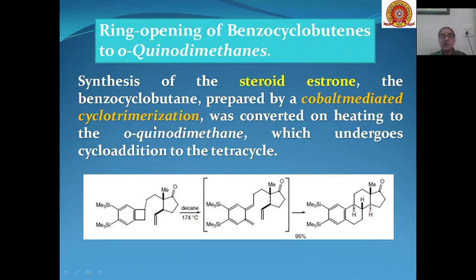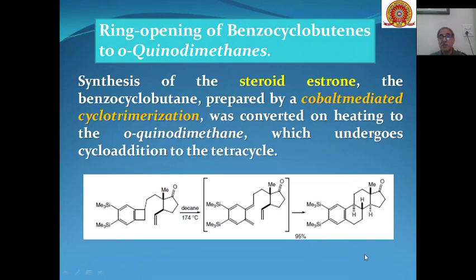So if you have this orthoquinone, this undergoes cycloaddition to give you this tetracyclic product. First, ring opening of this compound converts it into this triene, and this triene then undergoes cyclization to give you this product, the steroid estrone, in 95% yield.